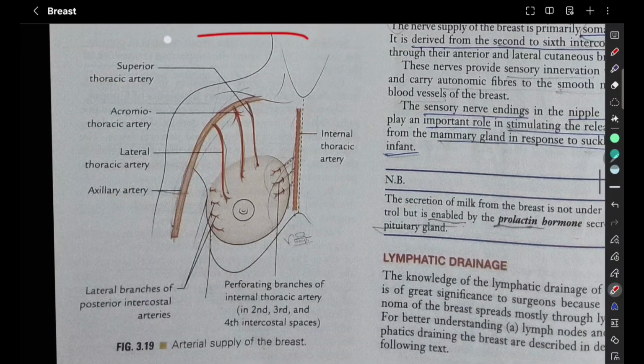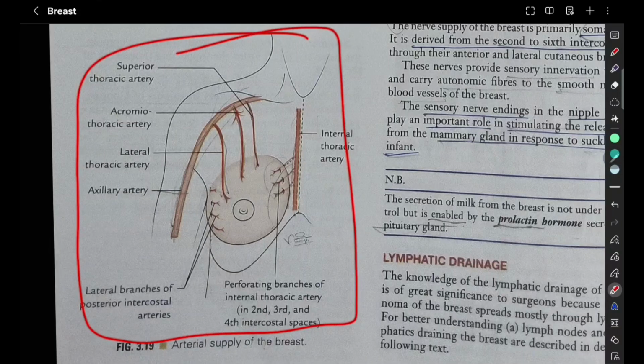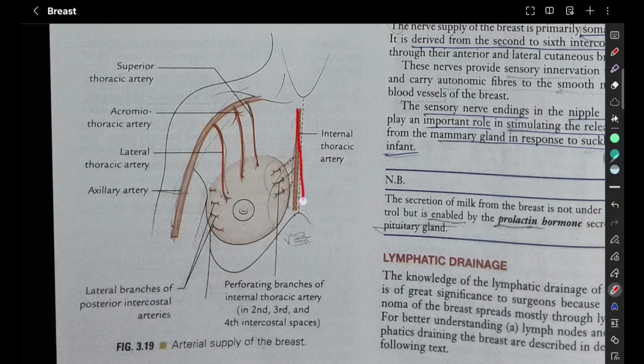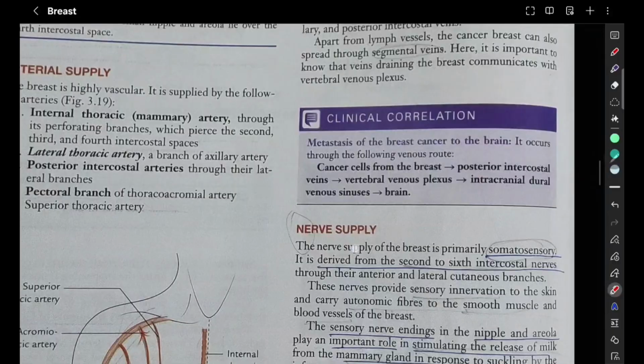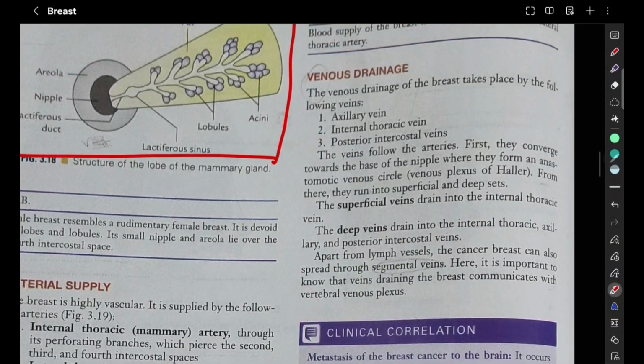These are the arterial supply. You can remember this diagram, starting off with internal thoracic artery, and then superior thoracic artery, acromiothoracic artery, lateral thoracic artery. Then we have the lateral branches of posterior intercostal artery. So arterial supply is done.